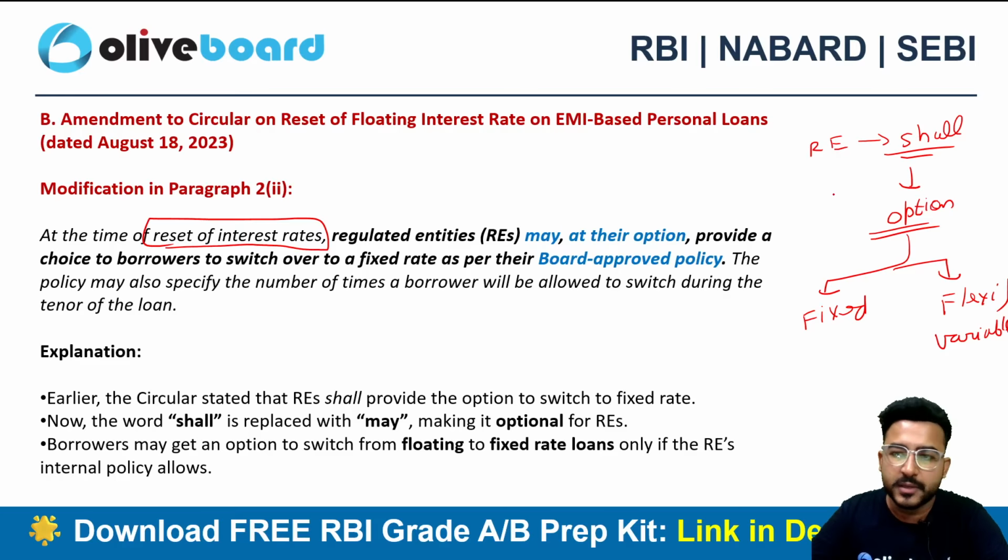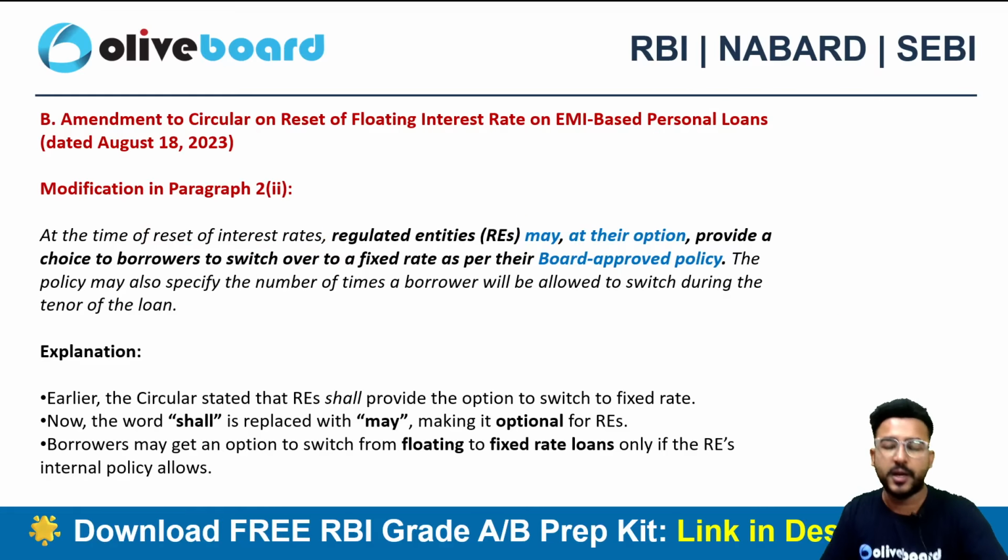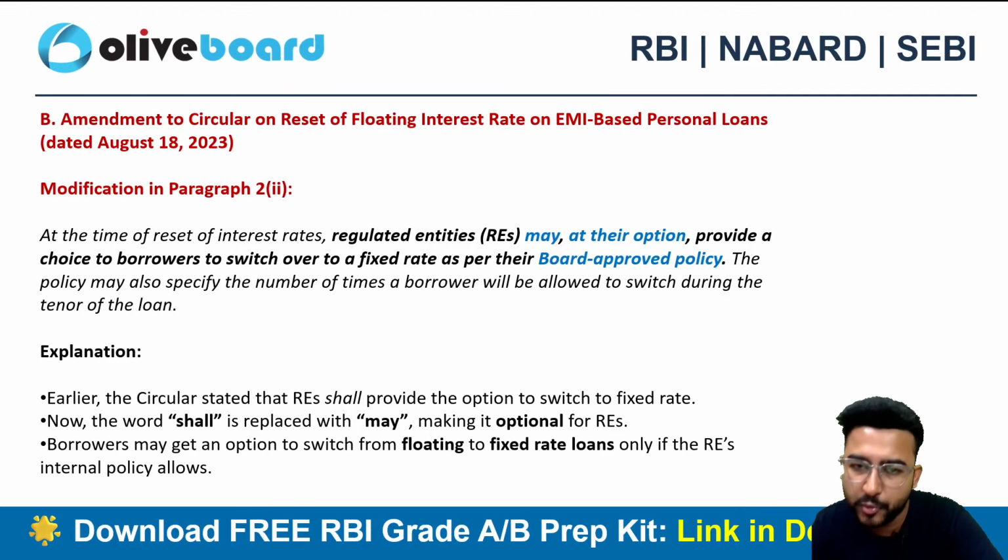So now "shall" has become "may". If you can see here, earlier it used to be a compulsion, now it is just an option, right? So here the regulated entity may provide an option, so now it is at the discretion of the regulated entity. If the regulated entity wishes to provide the option, they can do so as per the board approved policy.